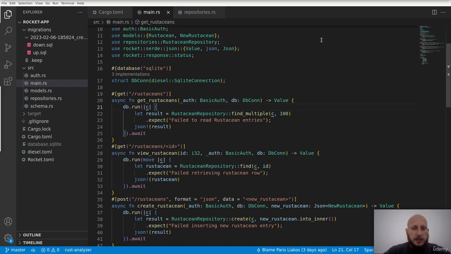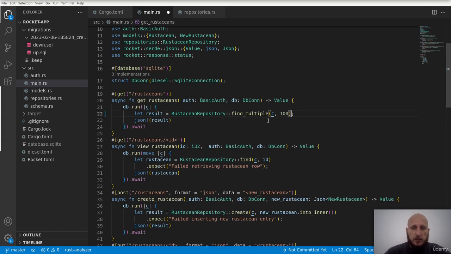We still have some cleanup to do, and I'm mainly talking about these expect calls. The fact that our endpoints can panic if something goes wrong. For example, with a database, if a query fails, our application panics, and basically we do not return anything useful to our consumers, and that's not very ideal. Let's get rid of the expect calls, and instead let's do some proper error handling.